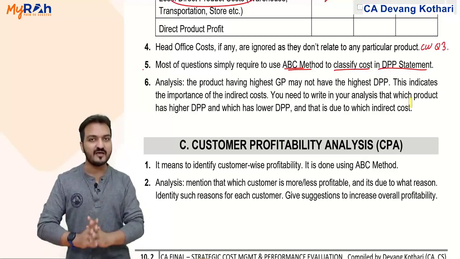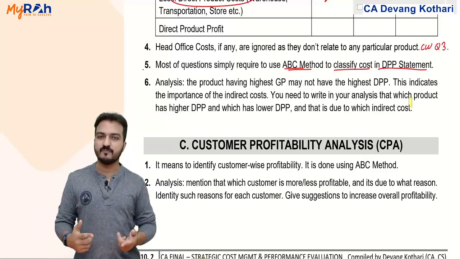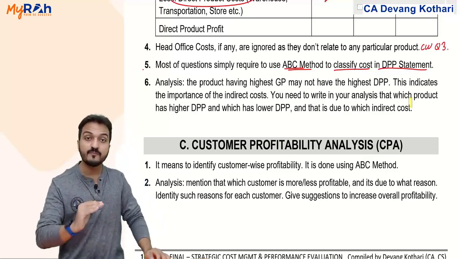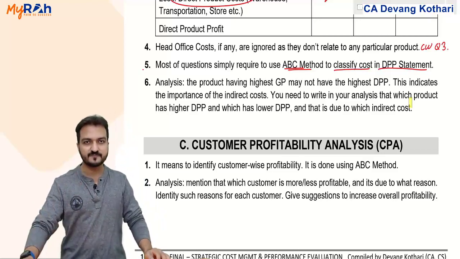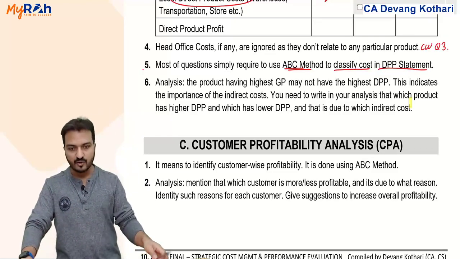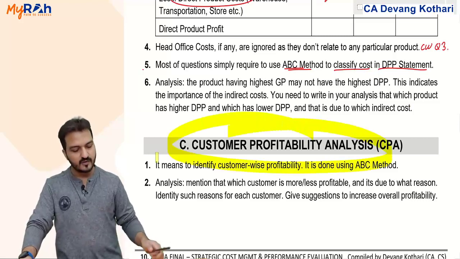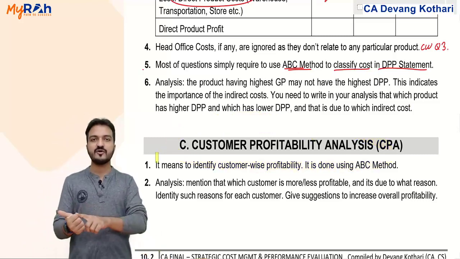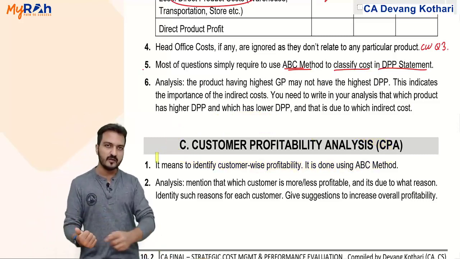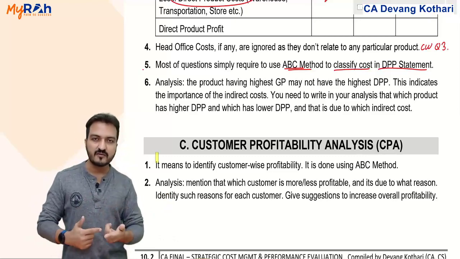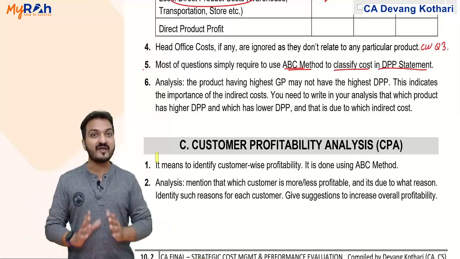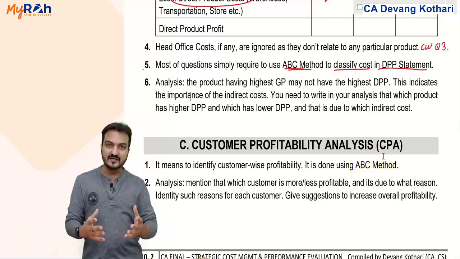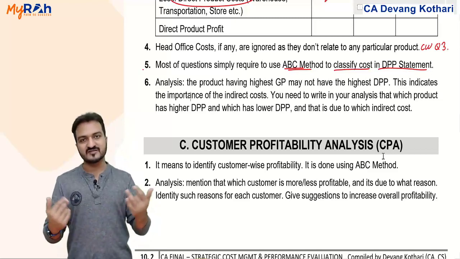Give more content in the analysis rather than the calculation part. You don't need so many working notes to present in your calculation, but you need all possible explanations in your analysis. Same logic will apply for my next topic also, customer profitability analysis. Just like DPP is calculating profit product wise, similarly CPA is about calculating profit customer wise, and again that is done using activity based costing method, because sales revenue is already available customer wise.